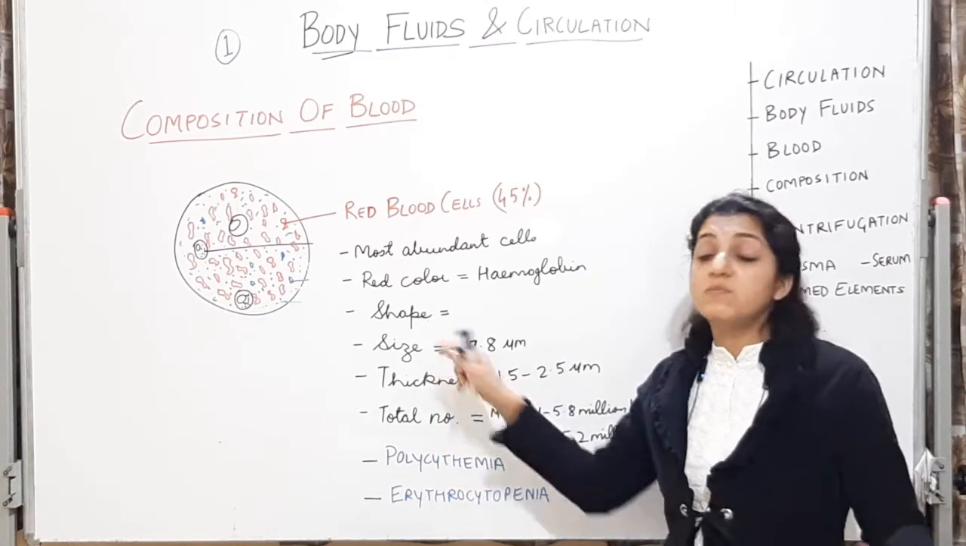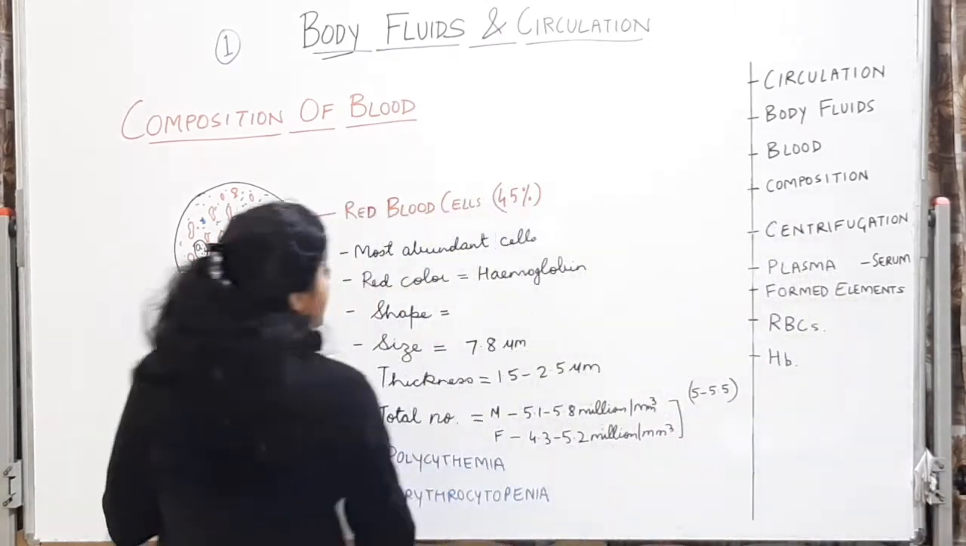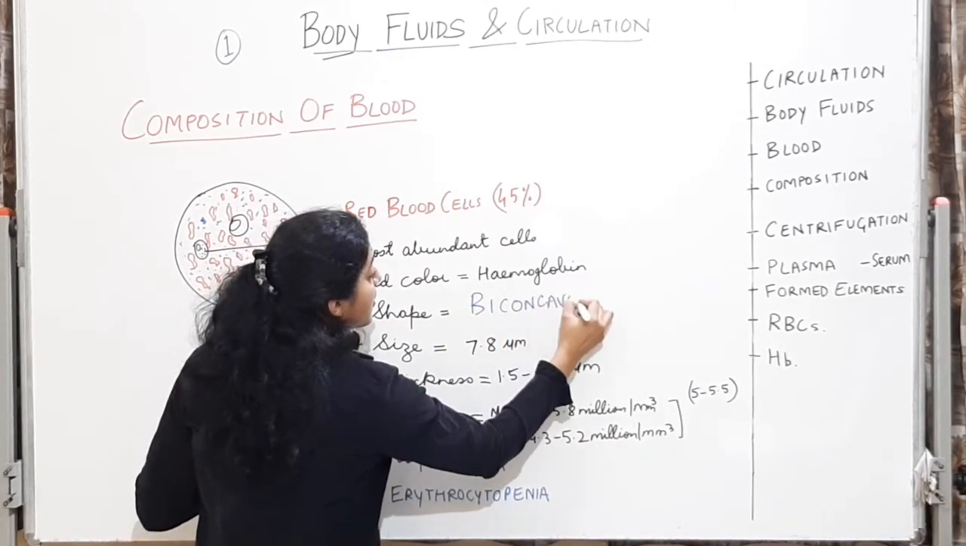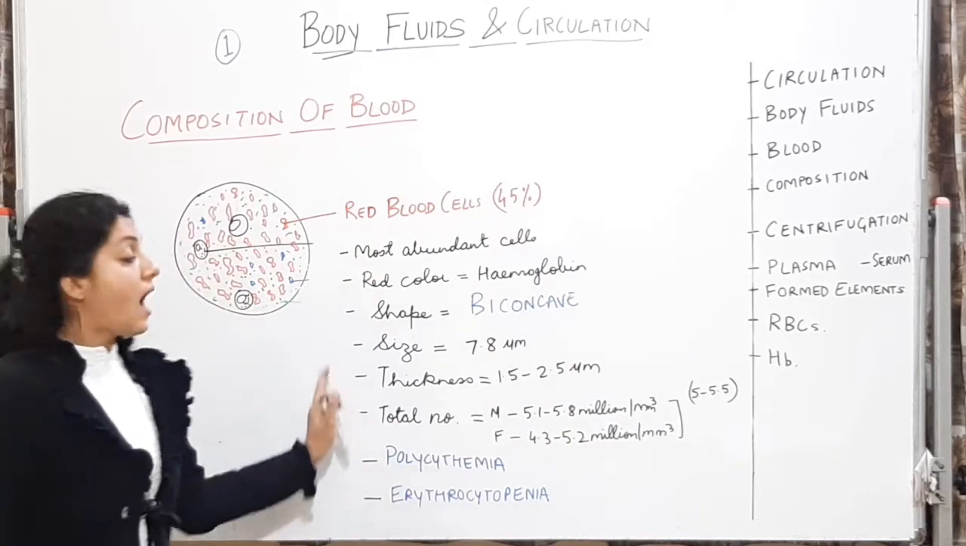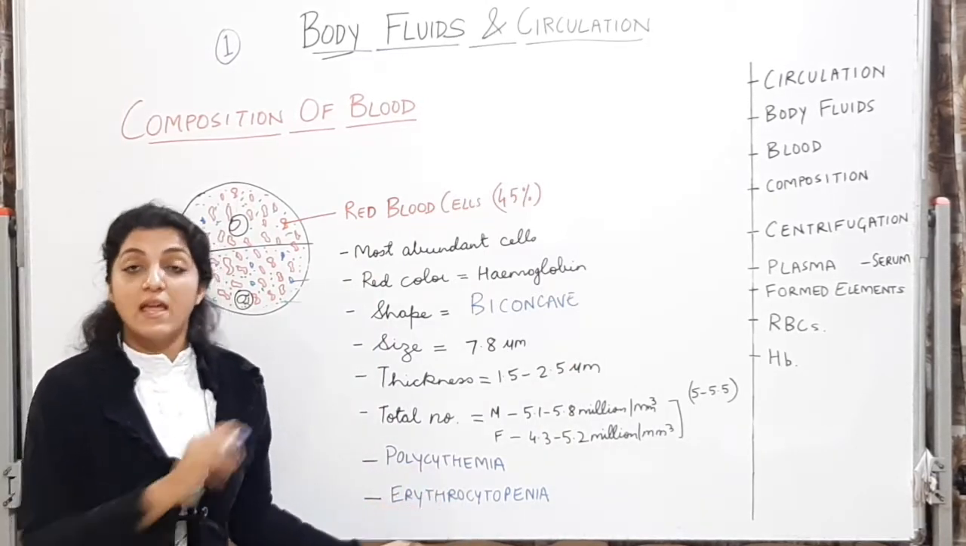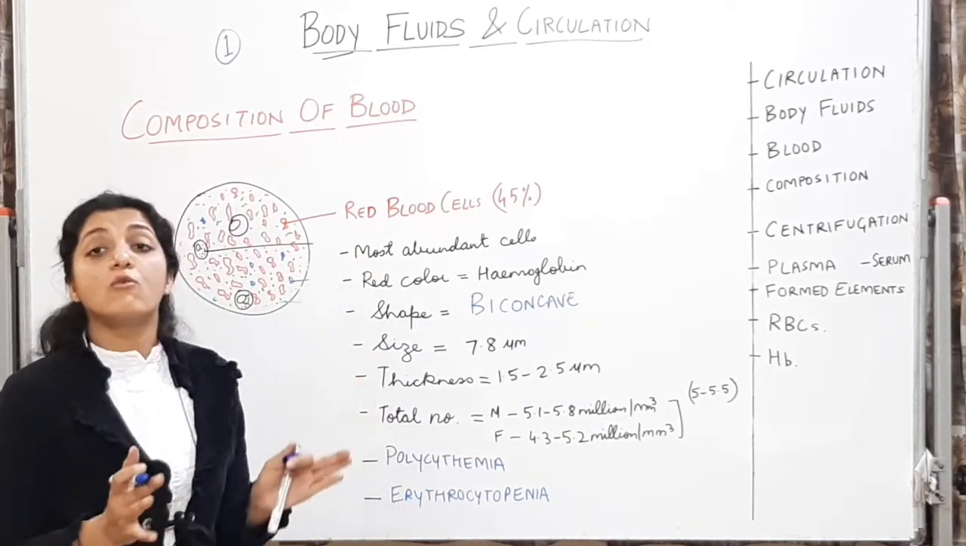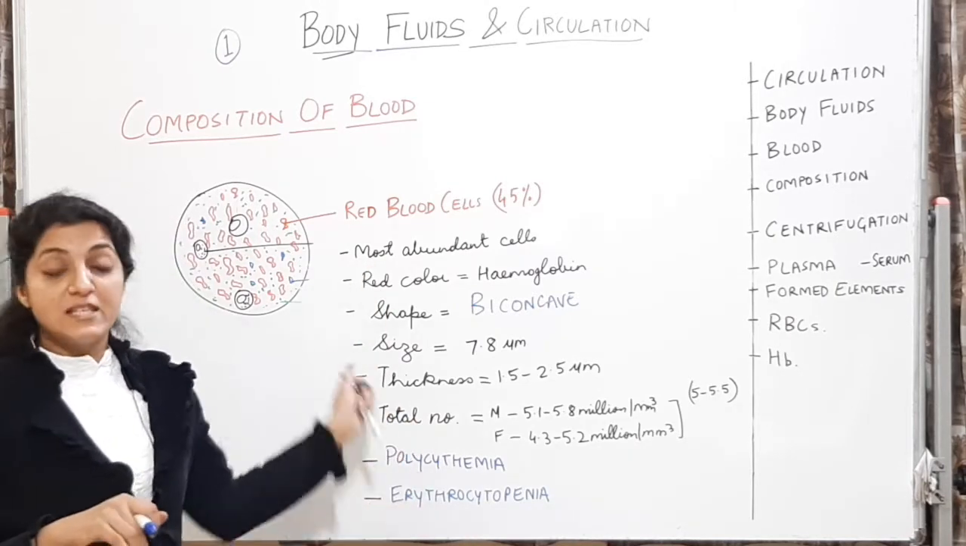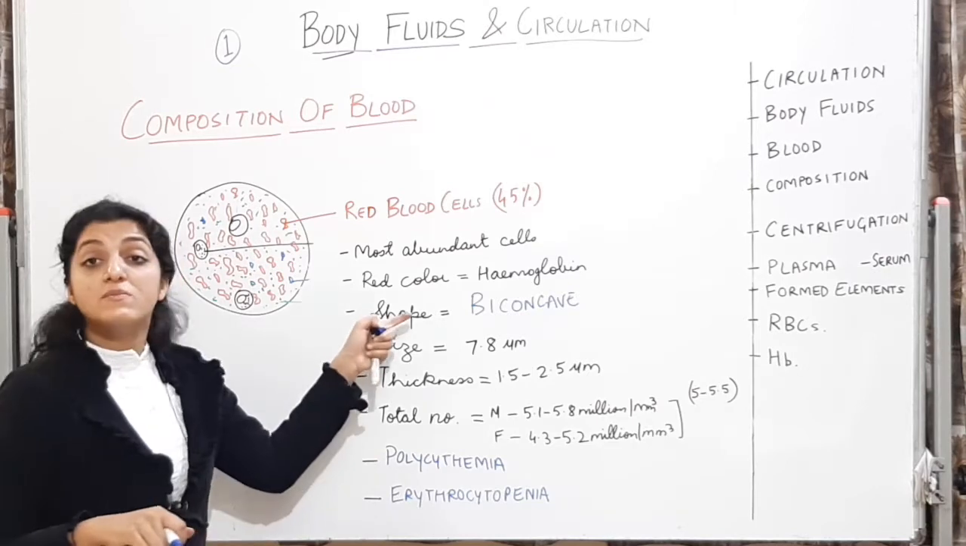The shape is biconcave. You are going to write all these features of RBCs, okay? I have written them to save time of writing in the lecture so that the video length is reduced, but you are going to write these. You are going to pause and write it down, as we discuss. So the shape is biconcave.